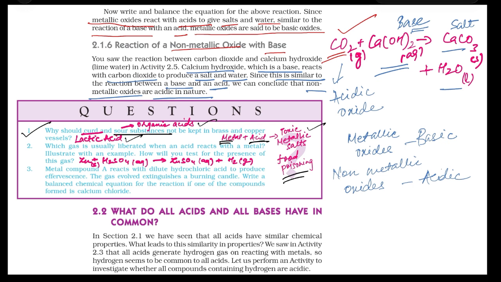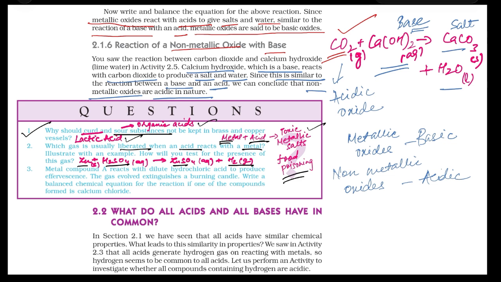Which gas is usually liberated when acid reacts with a metal? Illustrate with an example. How will you test the presence of this gas? Consider an acid like sulfuric acid. Sulfuric acid reacts with zinc to form zinc sulfate and it gives hydrogen gas. The sulfuric acid is dilute sulfuric acid.